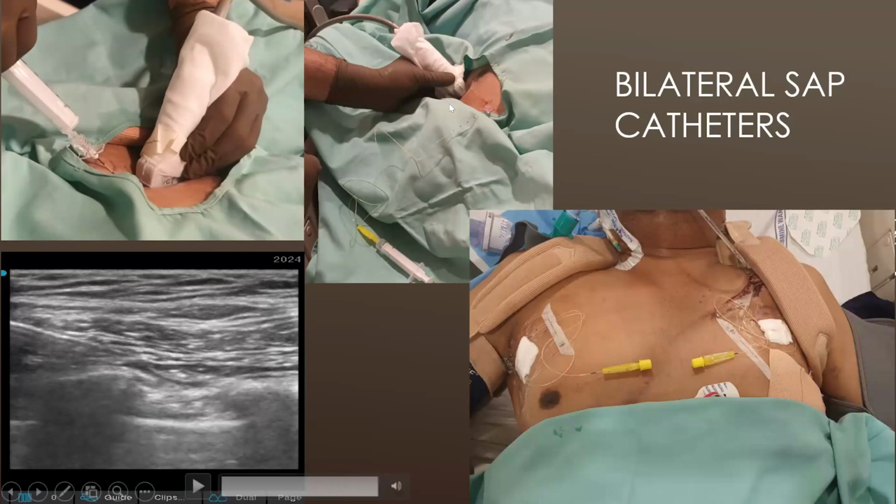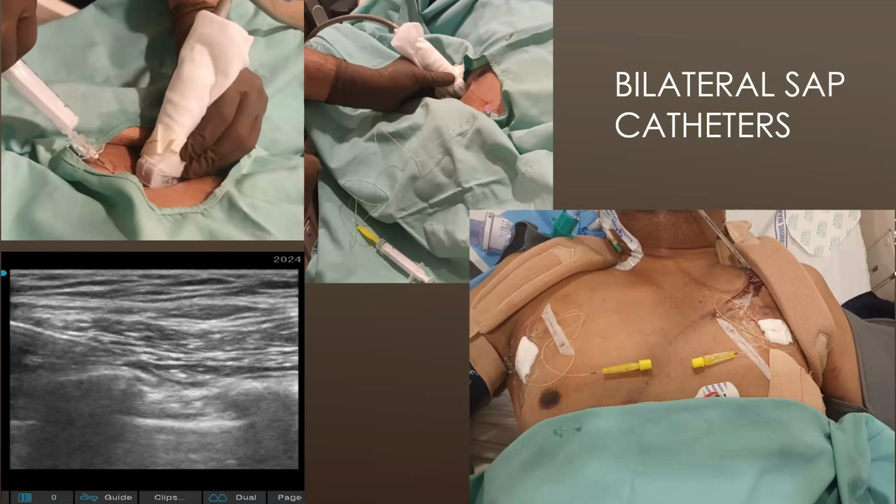After the catheter placement with the Tuohy needle, we keep the catheter 2 to 3 centimeters beyond the needle tip. We gave the bolus, and before the bolus we checked under ultrasound guidance whether the catheter is in place or not, and then we fix the catheters bilaterally.